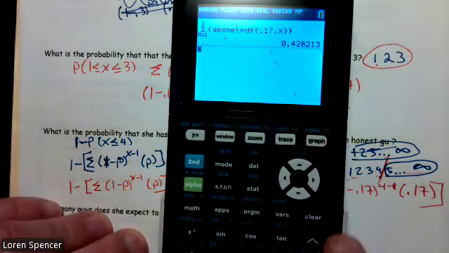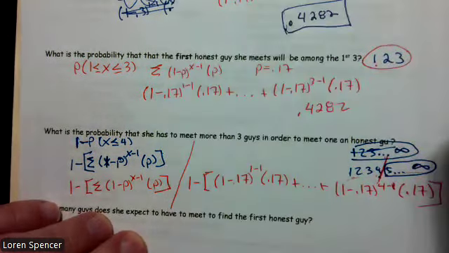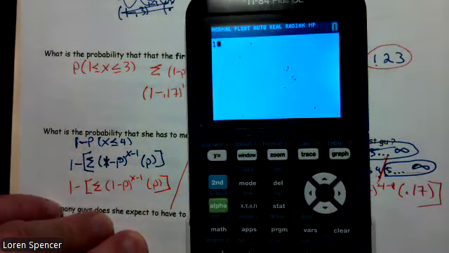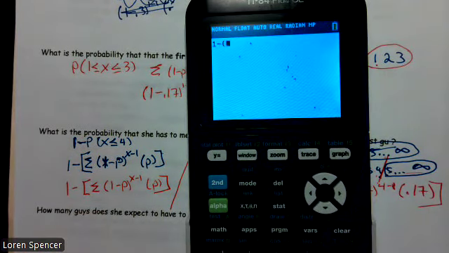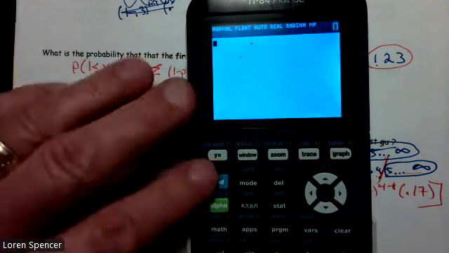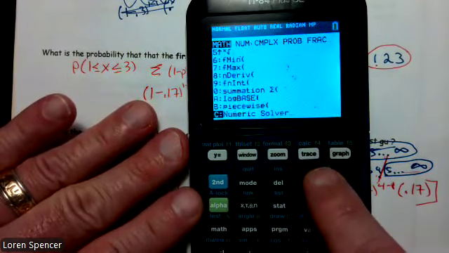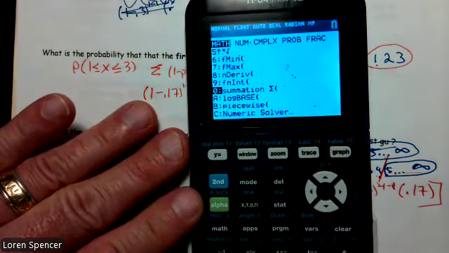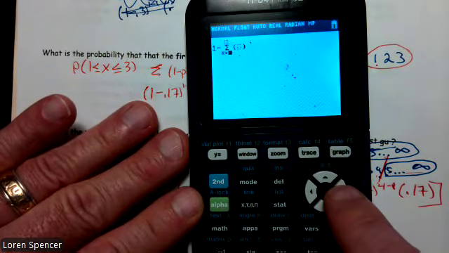So in this case, I'm going to go 1 minus, actually, I don't even have to do that. 1 minus the sum, math, summation. So 1 minus the math summation, x.